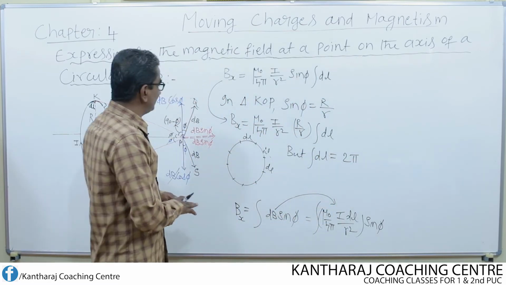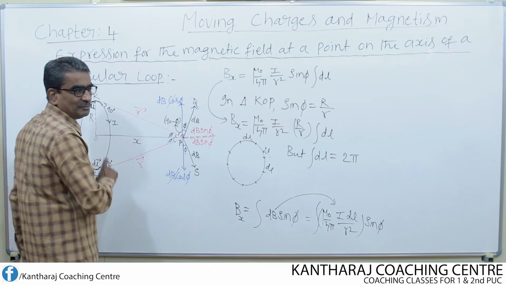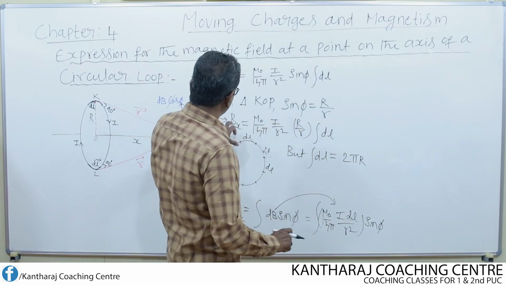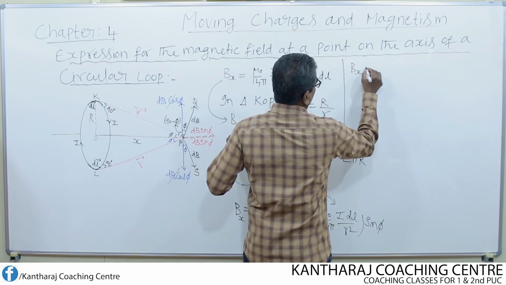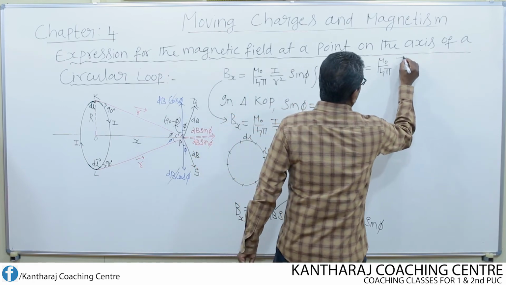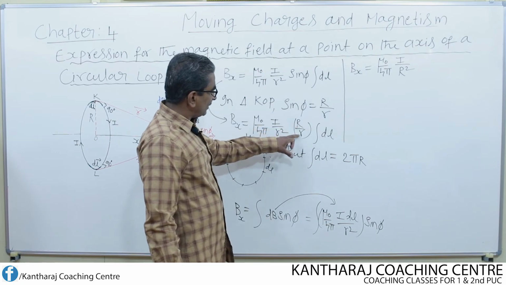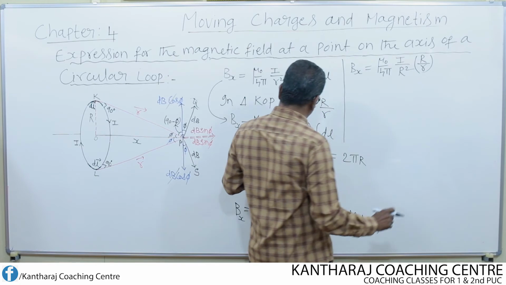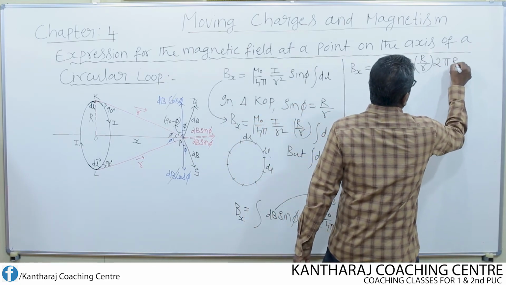Which r do you have to write? For this circular loop, the radius is capital R, not small r. So therefore we have to write 2 pi R. If that's the case, what happens to this equation now? Look, this equation now becomes Bx equal to mu naught over 4 pi, I by r square, then r by r, then integral of dl is nothing but 2 pi R.